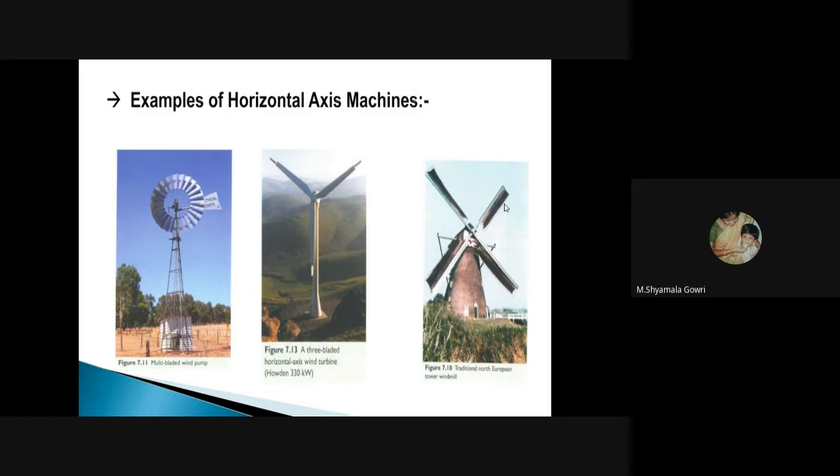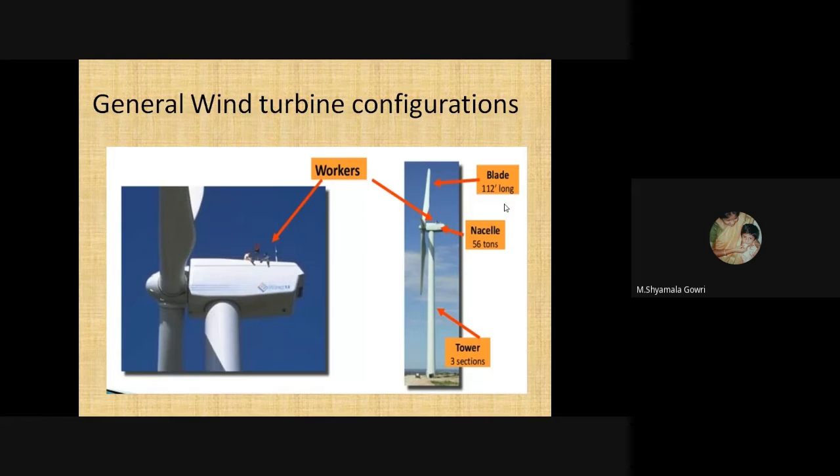First one is a multi-bladed wind turbine. Second one is a 3-bladed, and this is a 4-bladed. So generally, the wind turbine configuration: see, in the first diagram, it shows the workers sitting on top of the wind turbine. Normally the blade length is nearly 112 inches, and the nacelle where the workers are sitting weighs 56 tons. The tower is of 3 sections. It is not a single height; it is made by 3 different sections, and these 3 sections are combined together to form the tower.